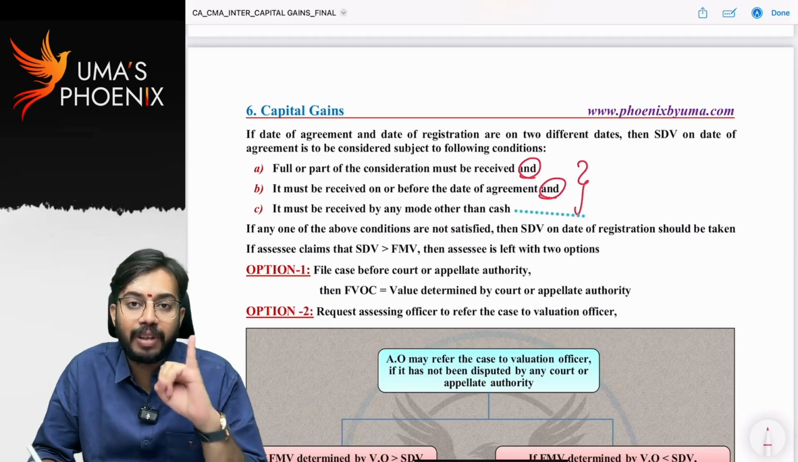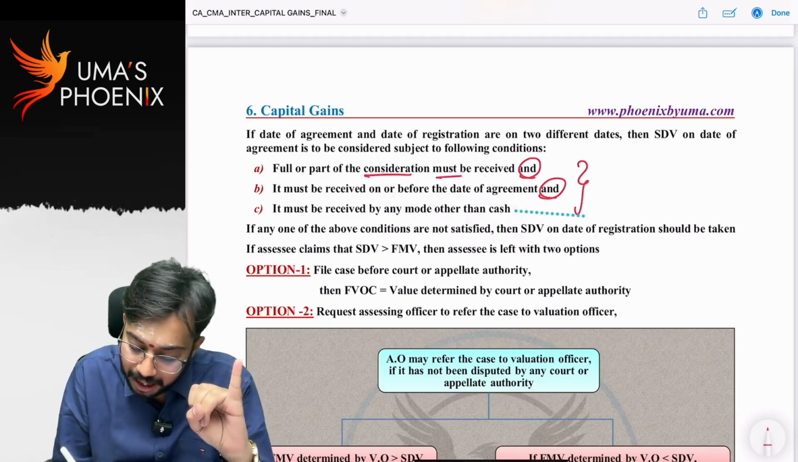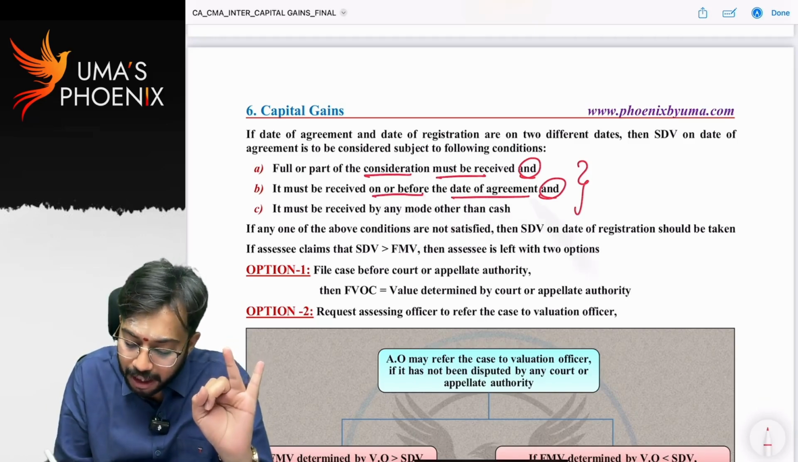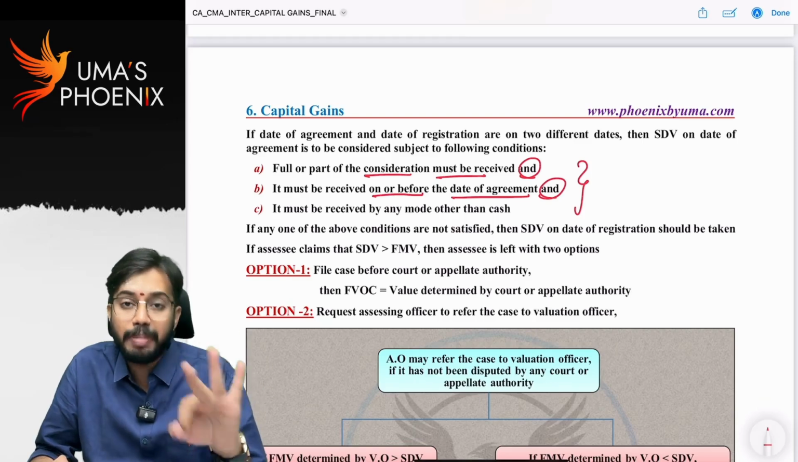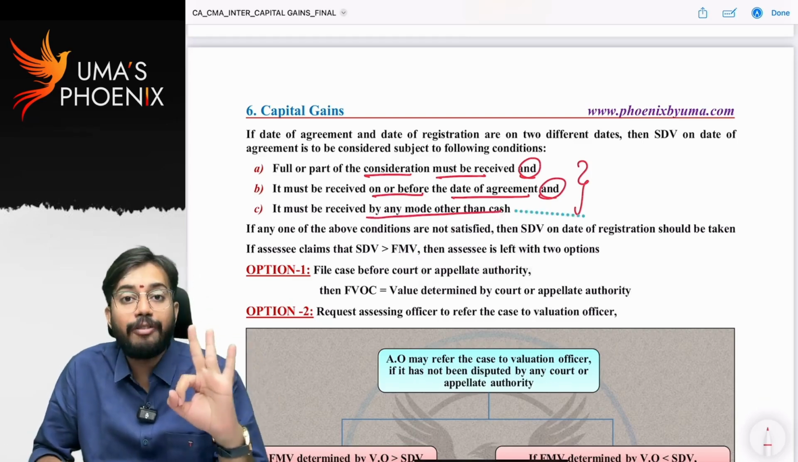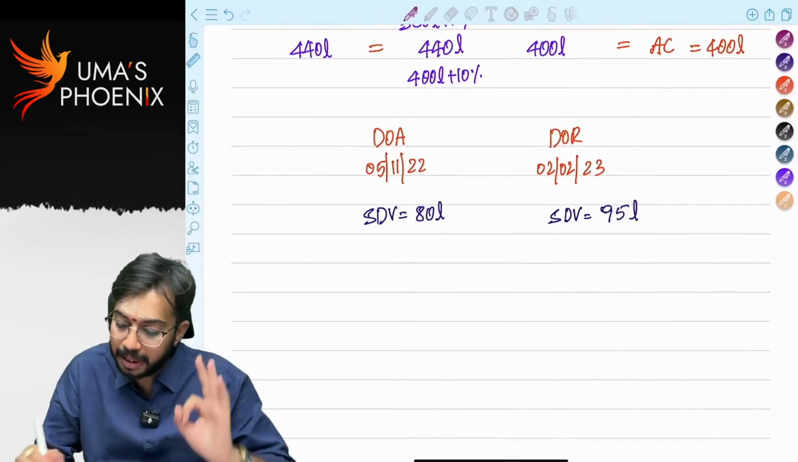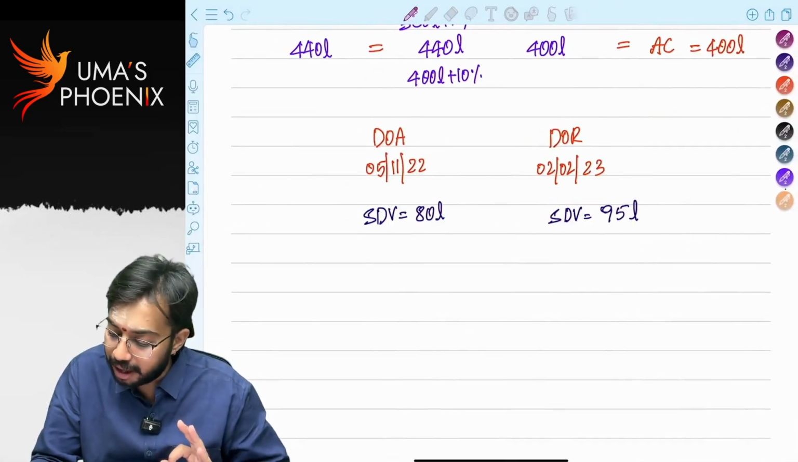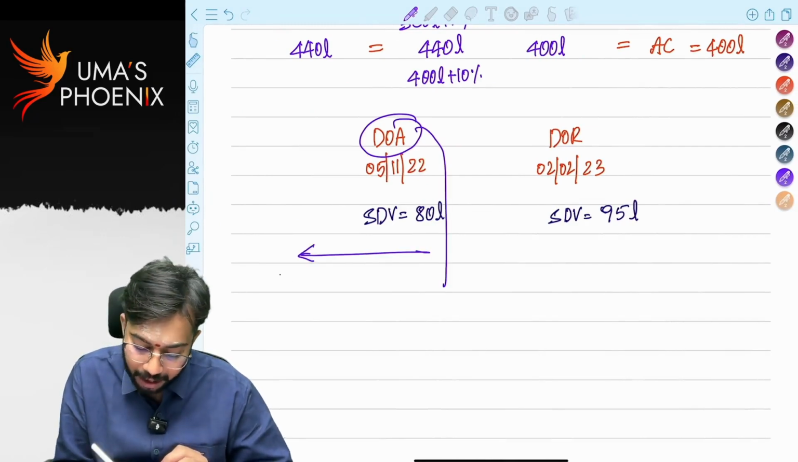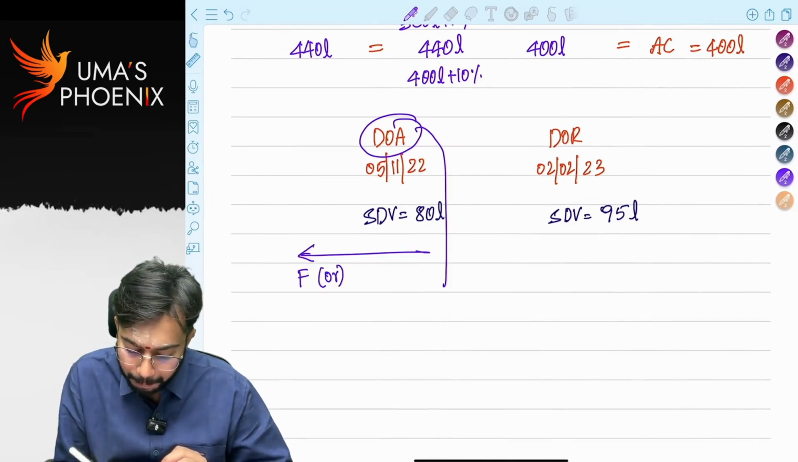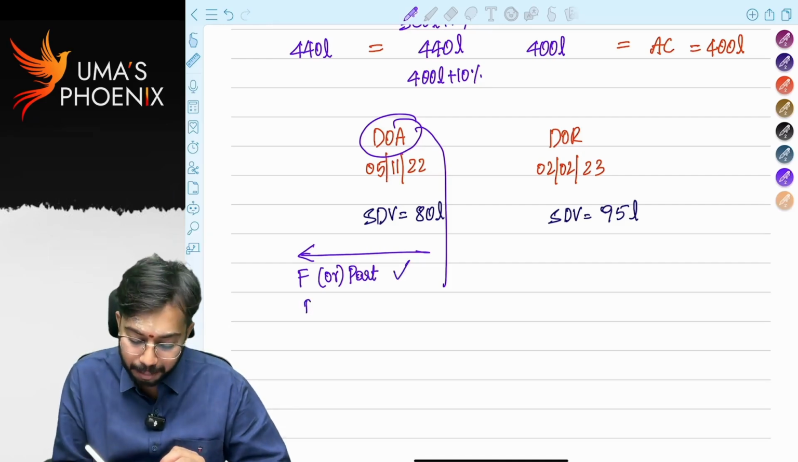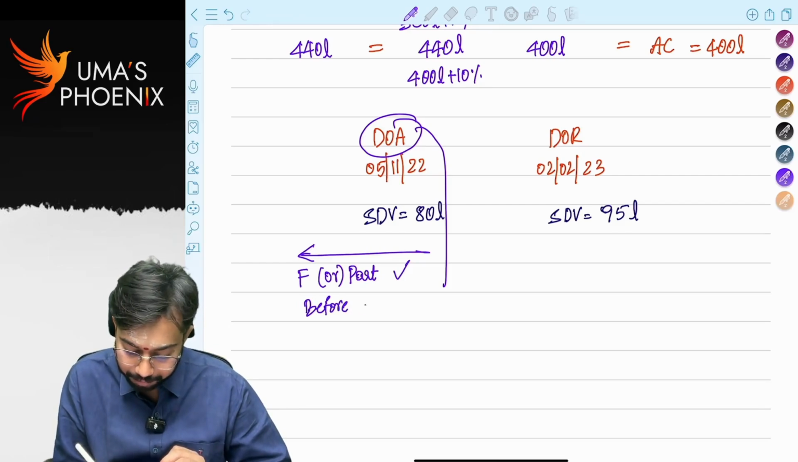What are the three conditions? Full or part of the consideration must be received. When should it be received? It should be received on or before the date of agreement. How should it be received? It should be received by any mode other than cash. If all these three conditions are satisfied, that means what? There is a date of agreement. Before the date of agreement, full or part of the consideration must be received.